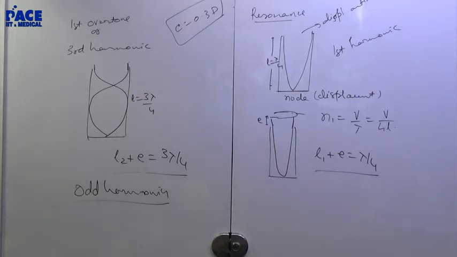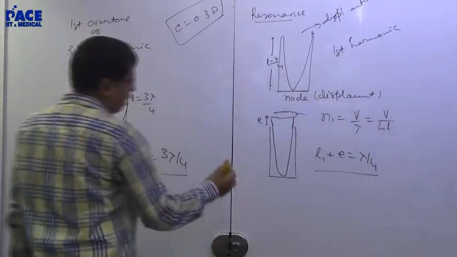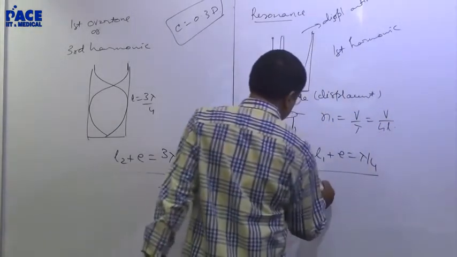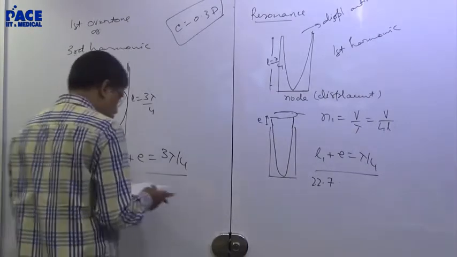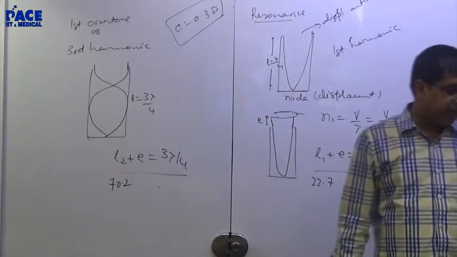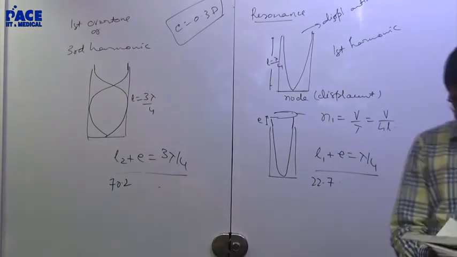That means he gave you L1 is 22.7, L2 is 70.2. What will be the end correction?